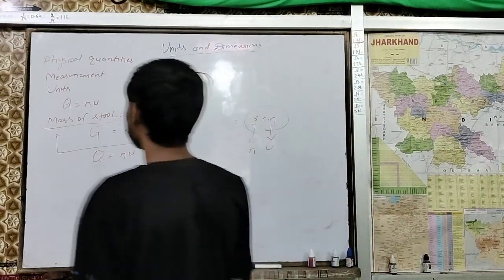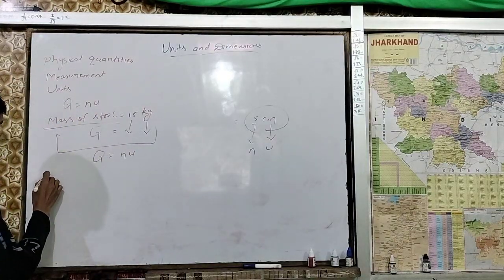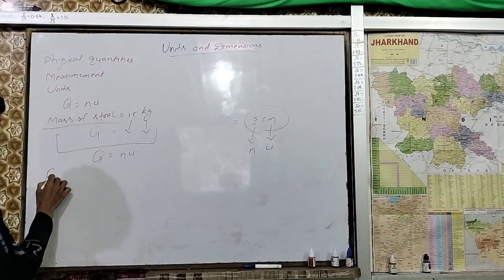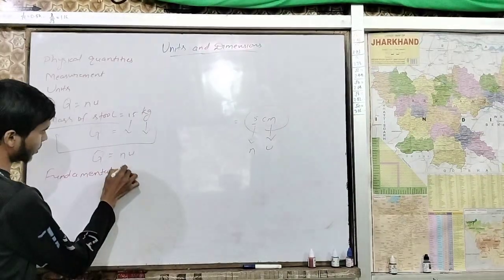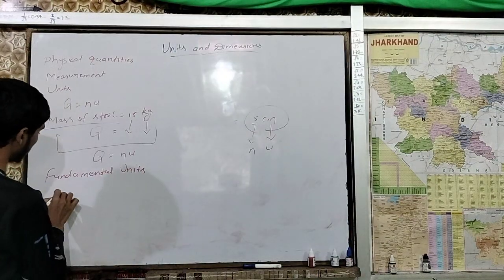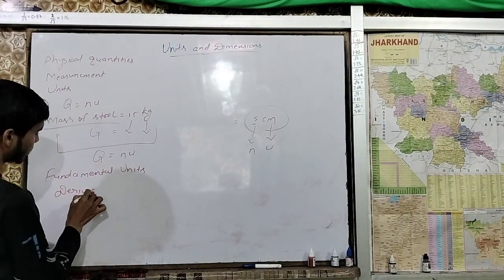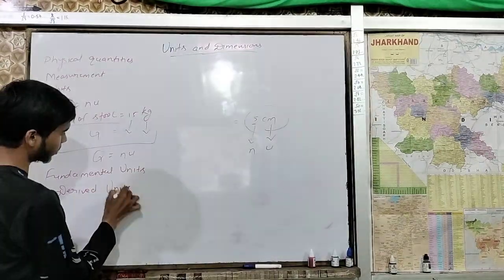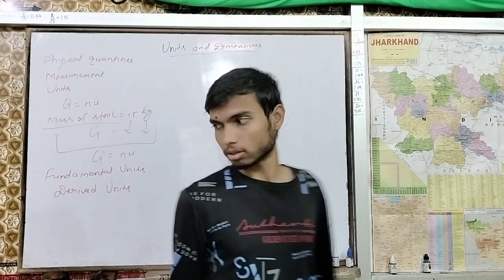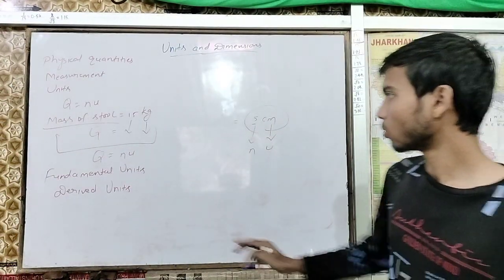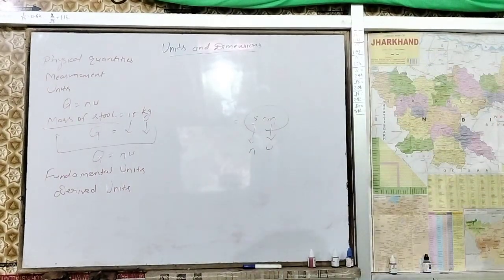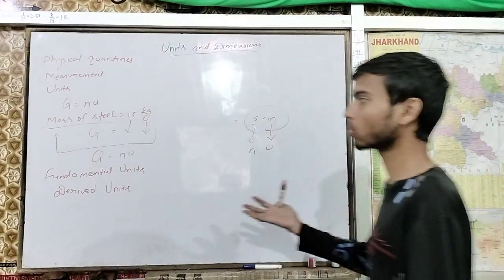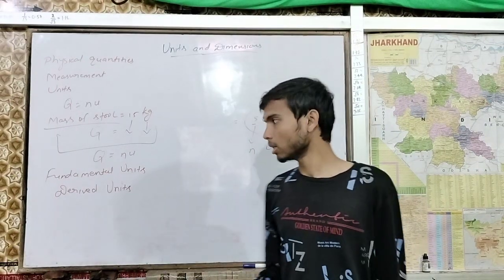Now, after this discussion, we should discuss fundamental units and derived units. What is a fundamental unit? What is a derived unit? When we have fundamental quantities and derived quantities.